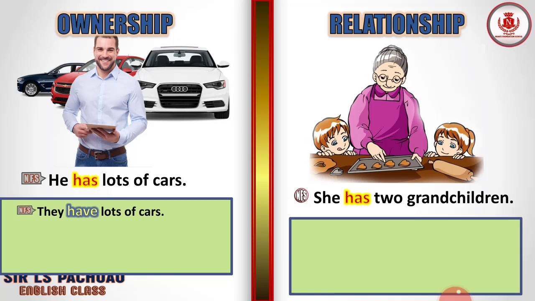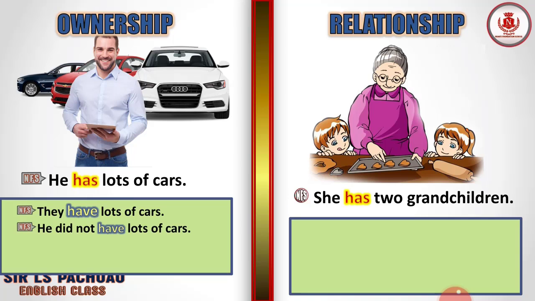They means more than one person, understand? But if we say he or I, it's only one person and it's called a singular form. But here we have a plural form, they, so we have to use have. Understand? They have lots of cars. And in fact, this is an affirmative sentence or a positive sentence.